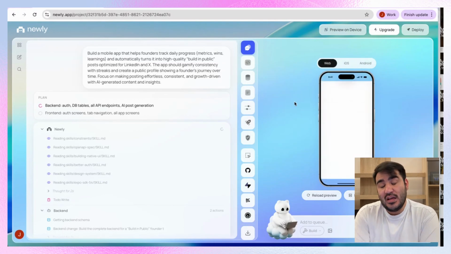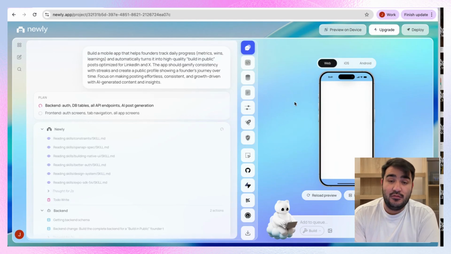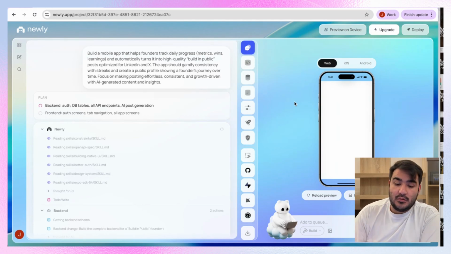So yeah, I just wanted to say that it takes some minutes. Don't expect it in seconds, because if you want a fully functioning app, it actually takes time for the AI to build it, especially to build the backend and the front end together. So that's why it takes a few more minutes.